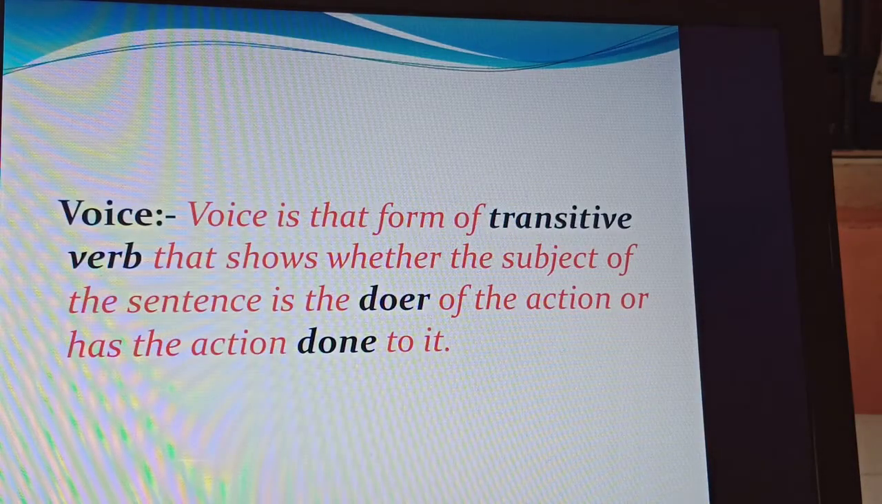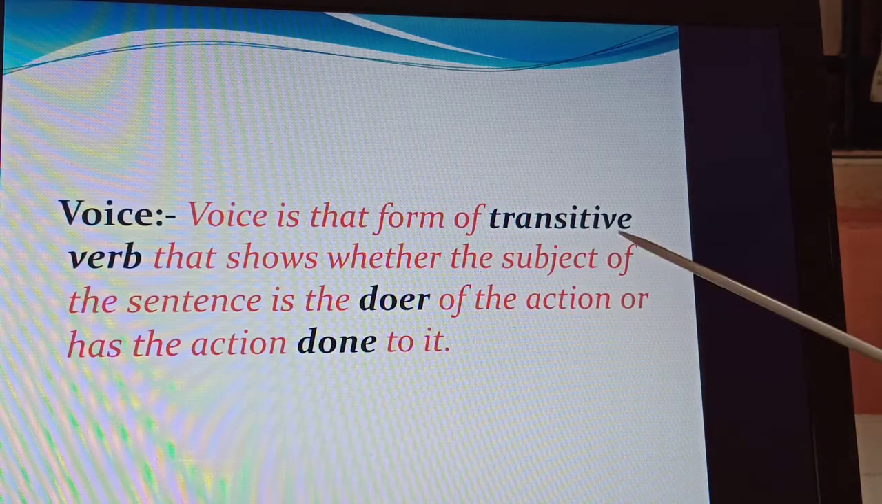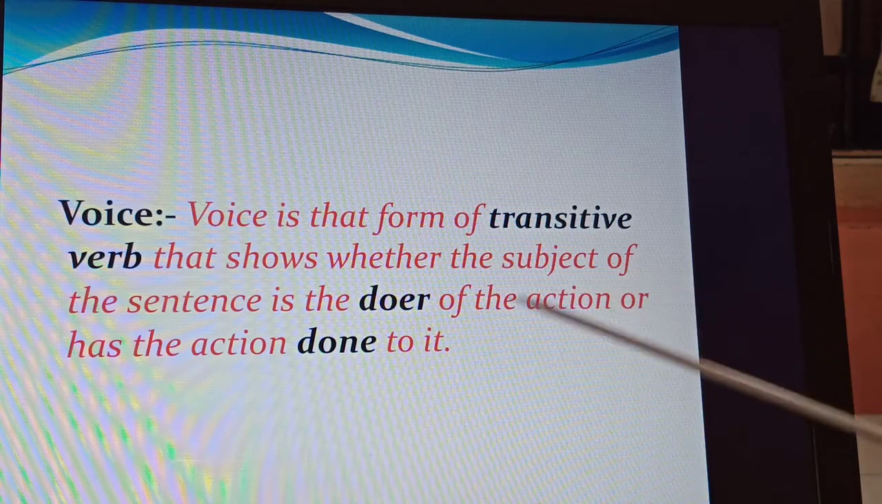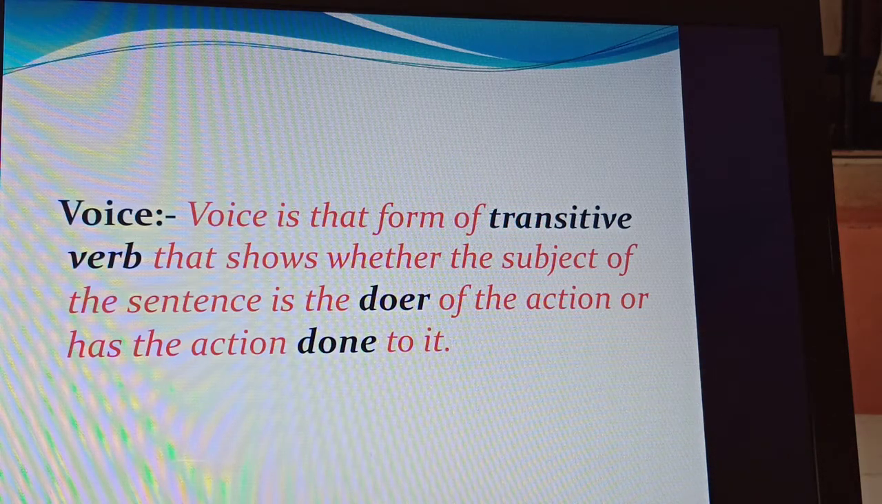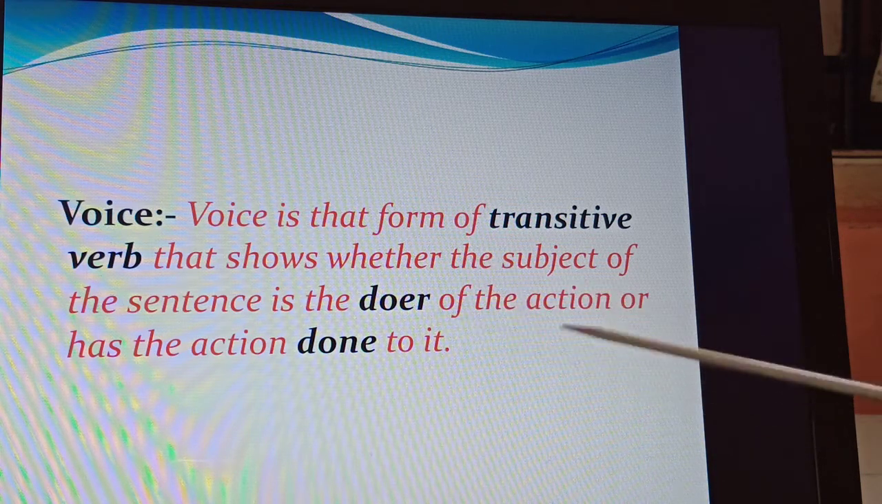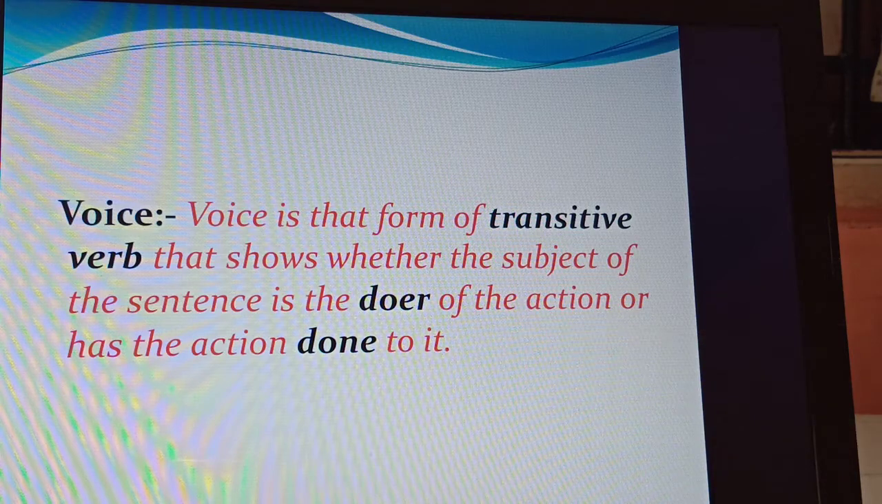When we say change the voice, what is voice? Voice is that form of transitive verb that shows whether the subject of the sentence is the doer of the action or has the action done to it. I hope you know what is transitive verb and intransitive verb, the two verbs that we are having. Transitive verb means which requires an object with it, okay? Whereas intransitive verb doesn't require any object. So with a transitive verb, the subject of the sentence is the doer, or has the action done to it. Done to it means done to the subject.